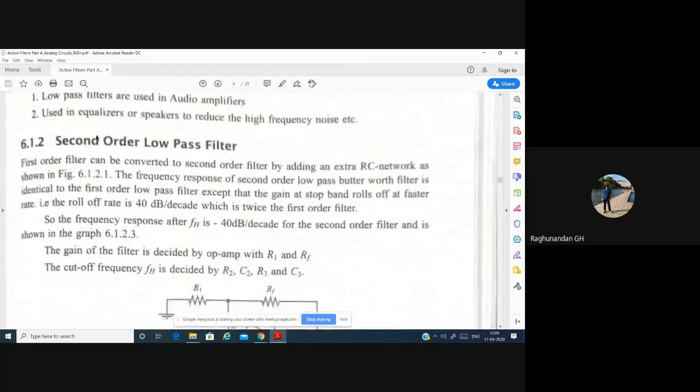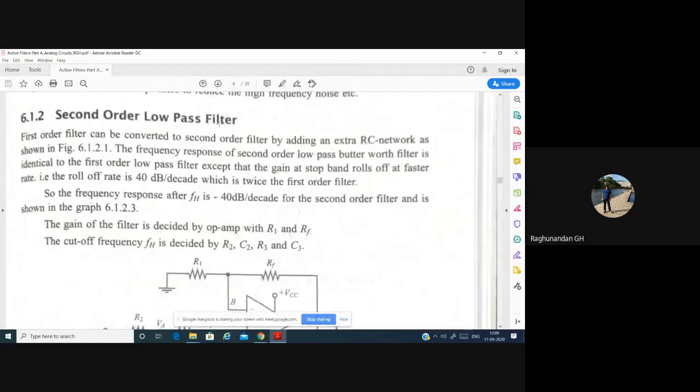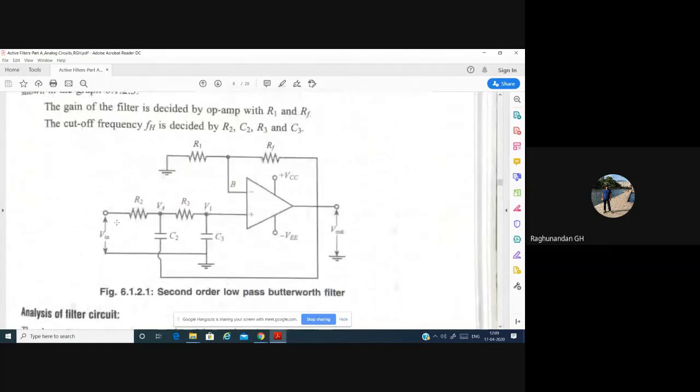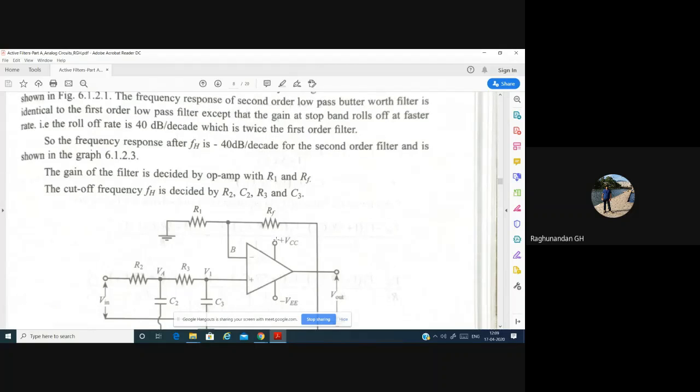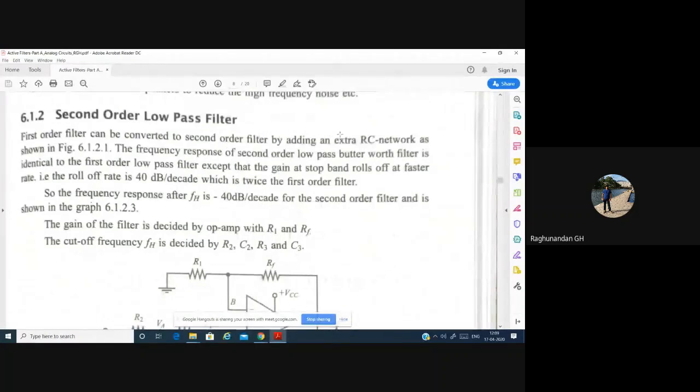After this, the second order low pass filter. Second order means you have two RC pairs. You have an RC here, and one more RC here. So two RCs, that is the second order low pass filter. The first order can be converted to second order by just adding an extra RC network as shown.